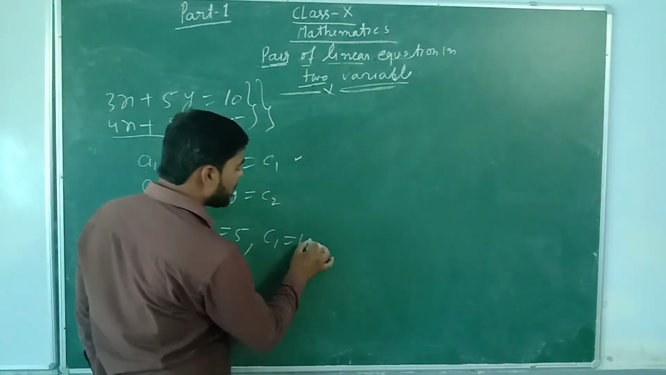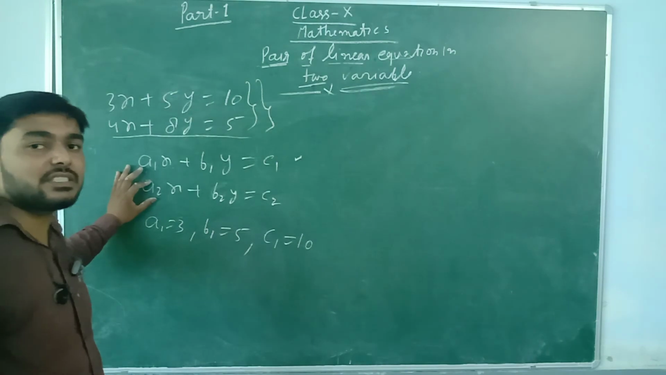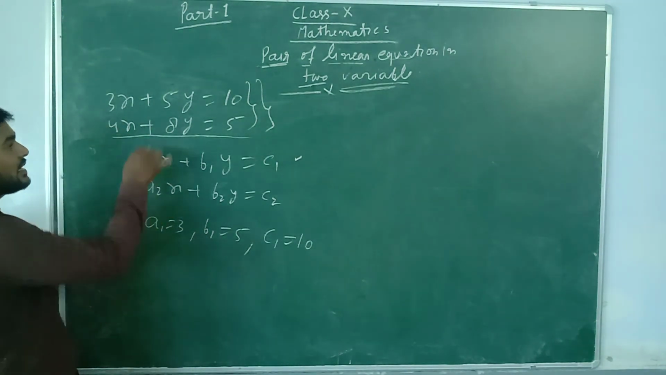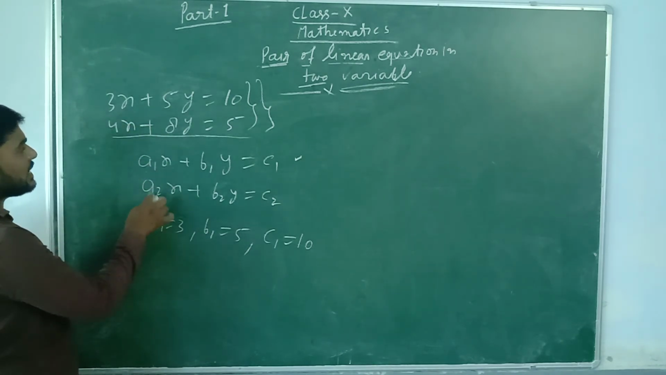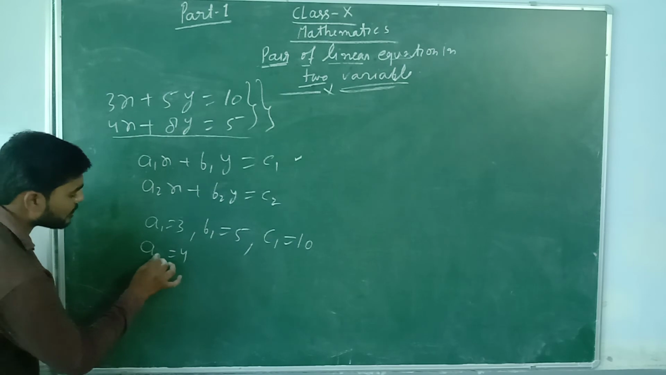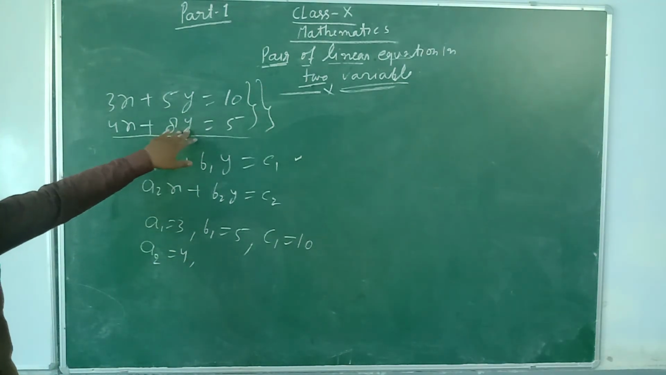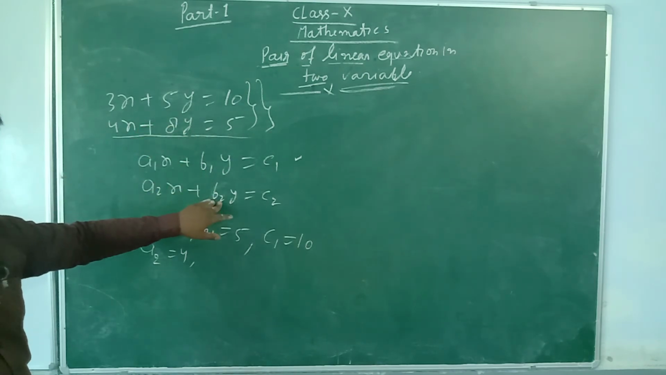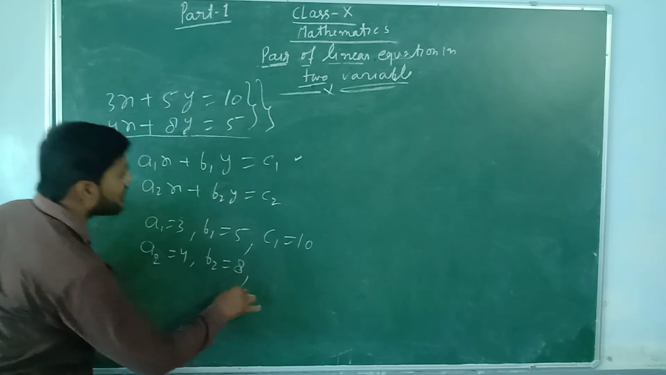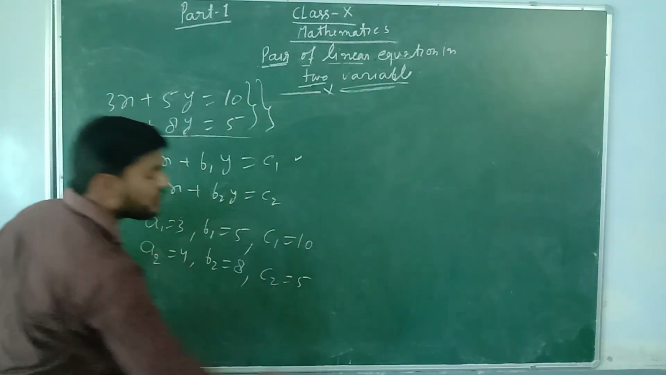You can calculate the values by comparing. Now compare the second general linear equation with the second equation. The x coefficient is a2 and here the x coefficient is 4, so a2 equal to 4. The coefficient of y is b2, here it is 8, so b2 equal to 8, and the value of c2 equal to 5.